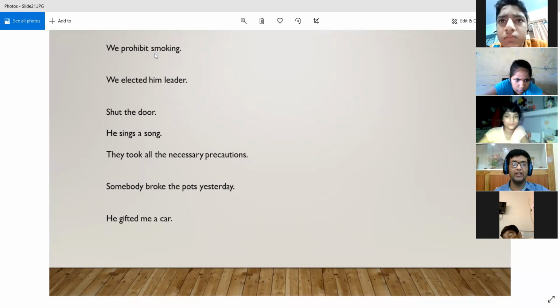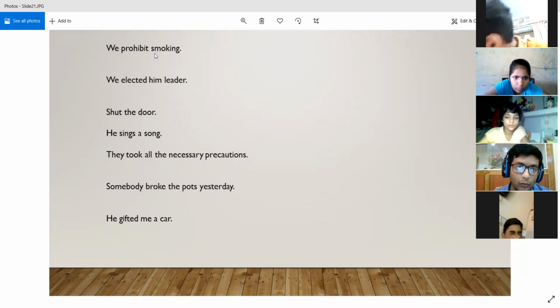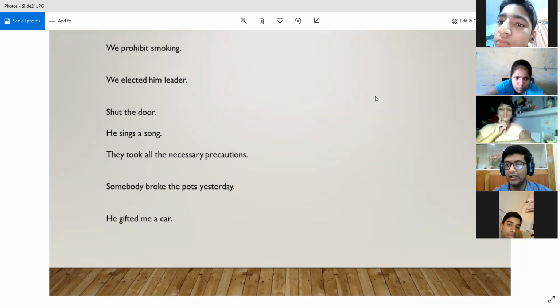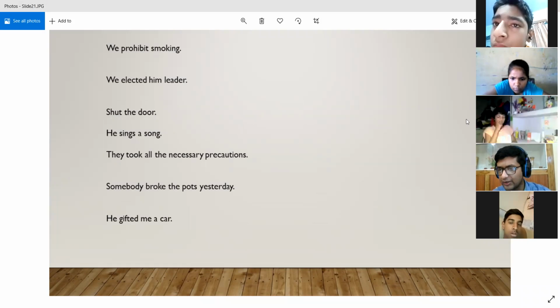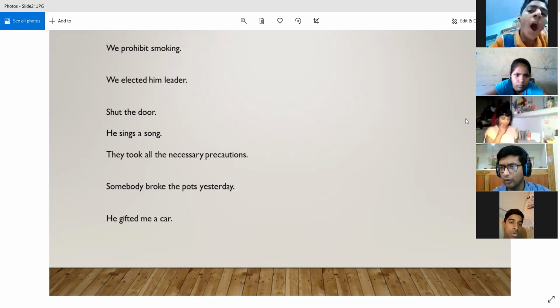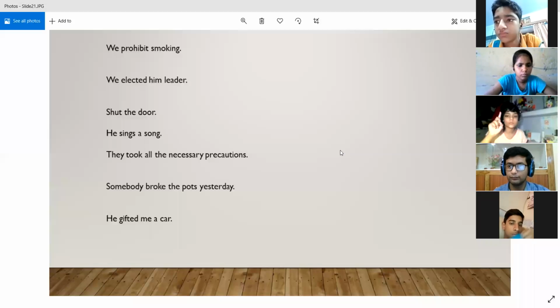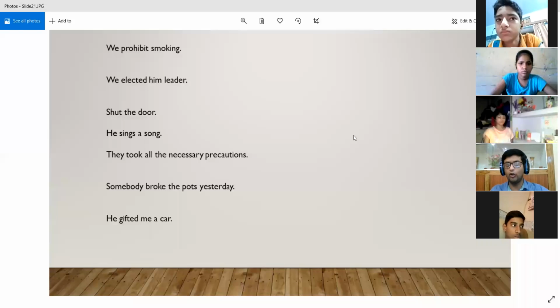The first one is: We prohibit smoking. Who is going to convert this one? Kavya, you want to try? First of all, Kavya, identify the object.